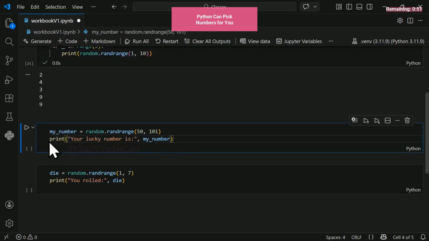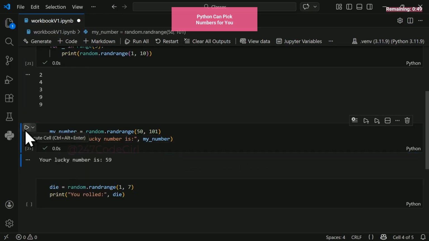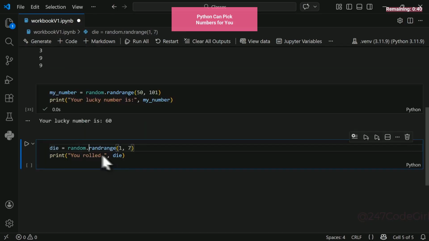Here is another example. You can run this multiple times. It will produce a different number every time between 50 and 101. Here is a random dice. Notice here the number 7 is excluded. It will only pick numbers between 1 and 6. If you run this 100 times, numbers 1 to 6 will appear roughly equally. That's probability.